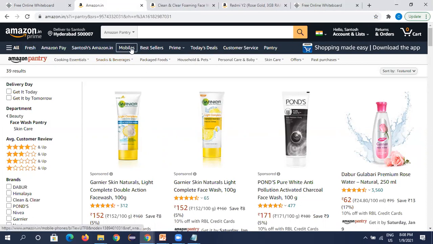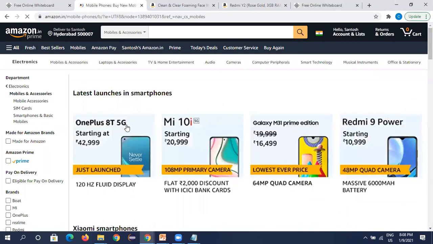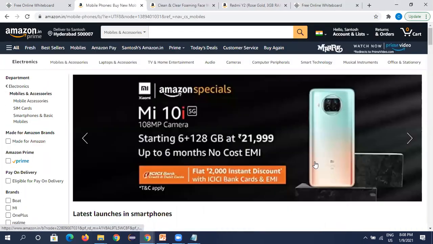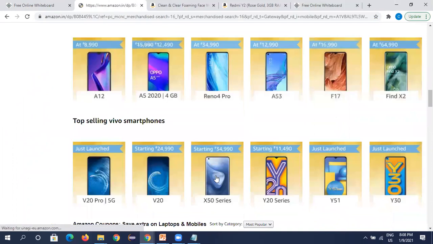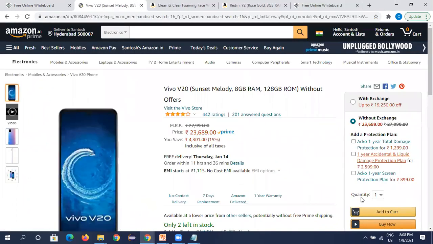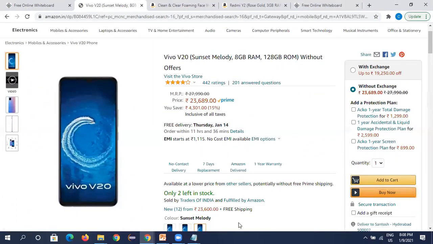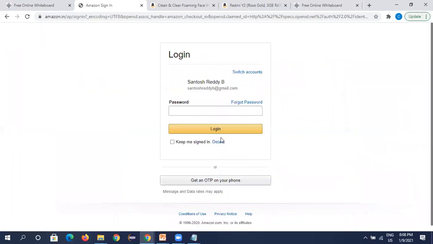We go through mobiles, and we see it is working fine. I'll try to select one mobile and go to buy now. These are all critical functionalities, right?